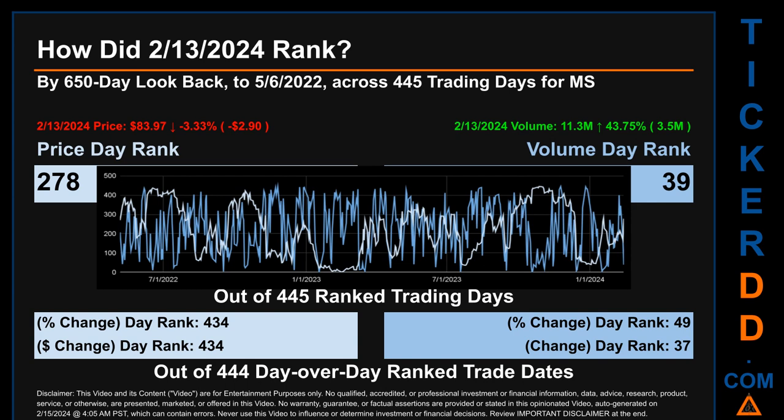The line graph overlays price and volume's daily ranking, as shown respectively in light versus dark blue, across those target days' trading days. In this view, essentially the dips are good whereas the spikes are bad. The price's day-over-day percentage change, dropping minus 3.33% on February 13, 2024, had a day rank of 434 while its dollar difference of minus $2.90 had a rank of 434 when compared day over day across 444 trading days. Volume's percentage change and difference were ranked respectively at 49 and 37.